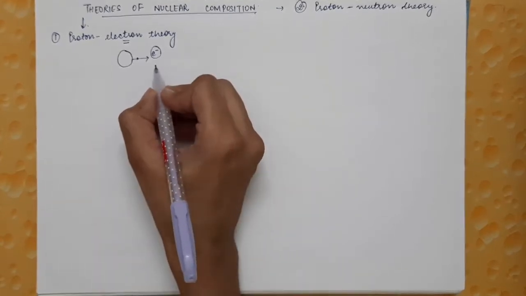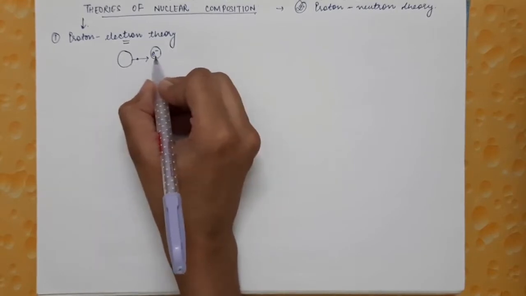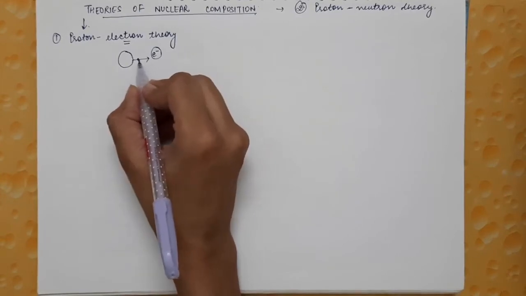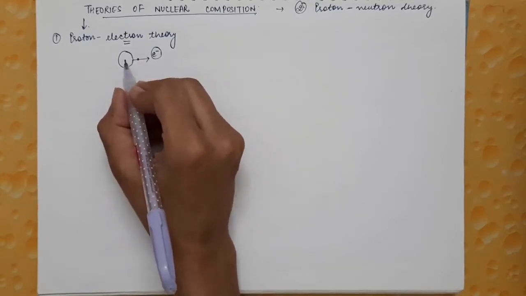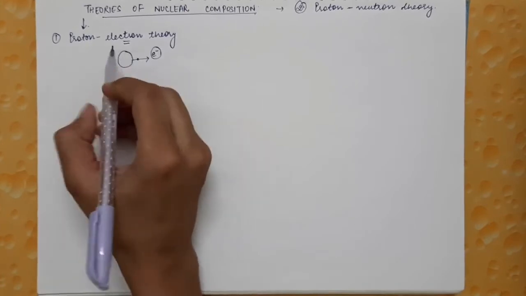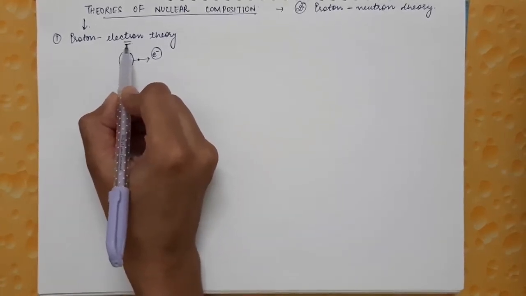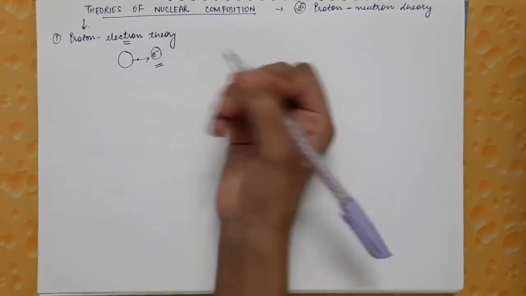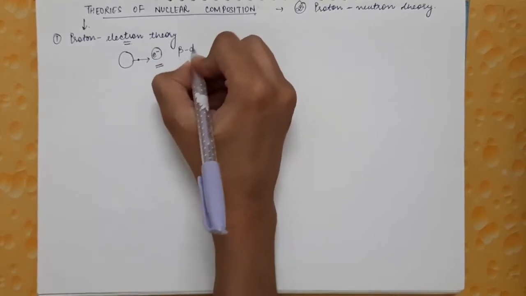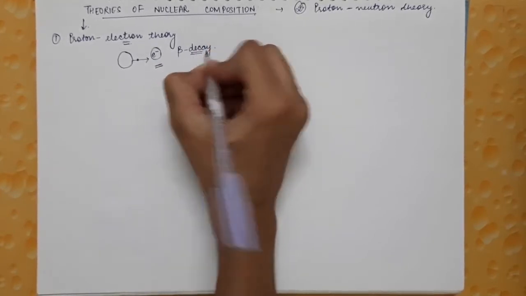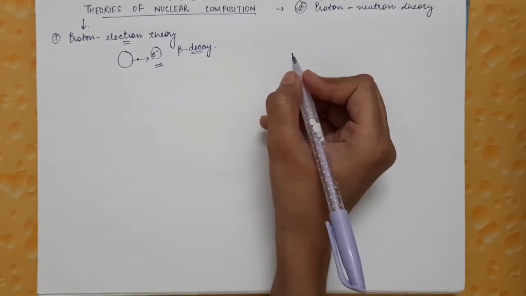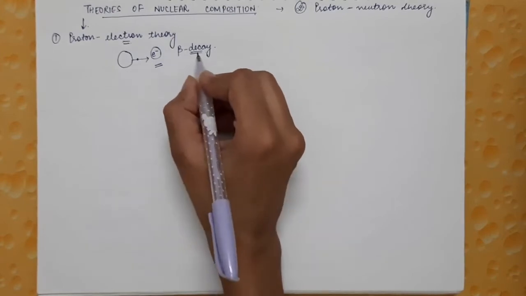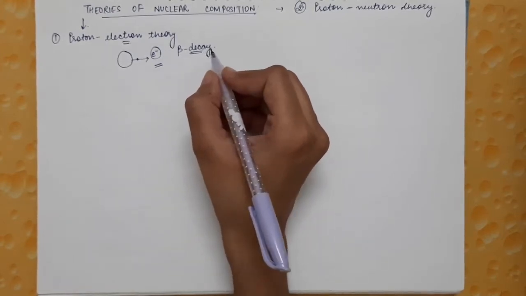So this was the main basis, that when it was seen that electrons are emitted from the nucleus, it was obvious to think that these electrons are present in the nucleus, and this was one of the reasons that scientists thought that electrons are present along with the protons in the nucleus. This process is called beta decay. That is, emission of electrons from the nucleus of the atom is called beta decay, and we will be studying this process in detail in the third chapter, on radioactivity.